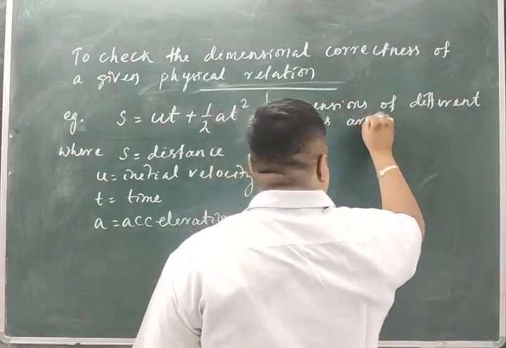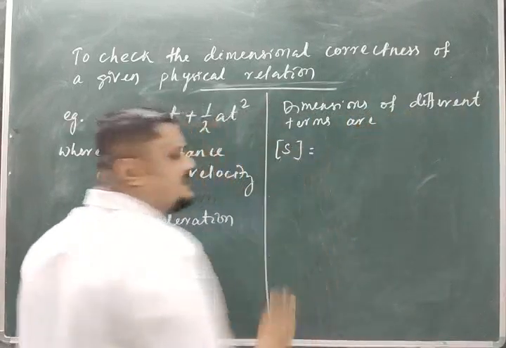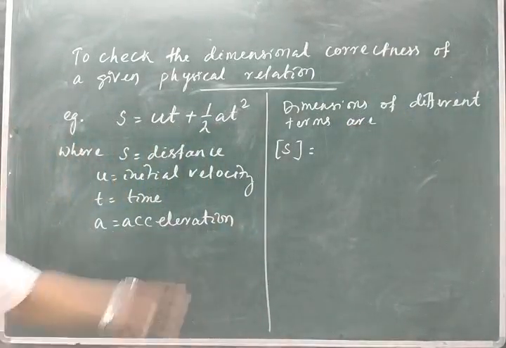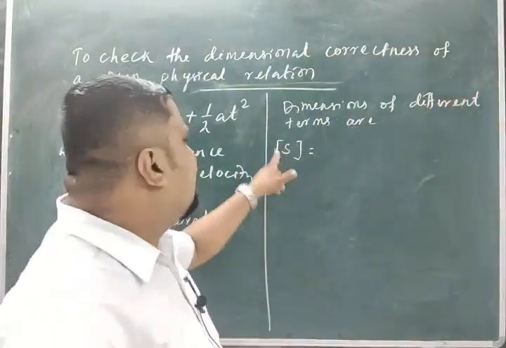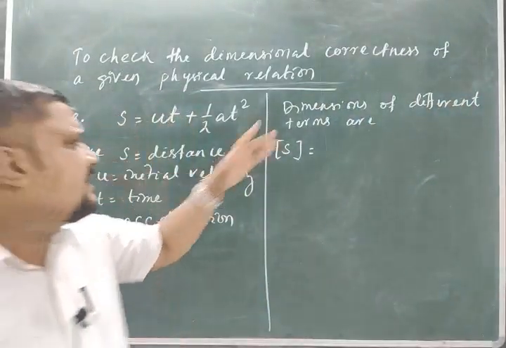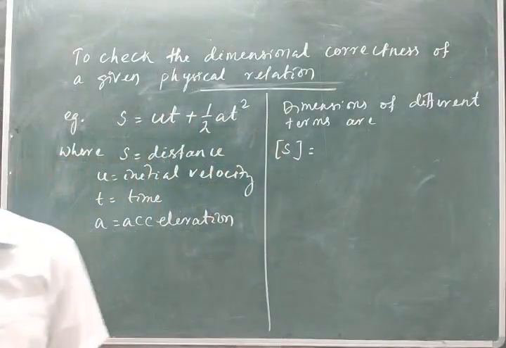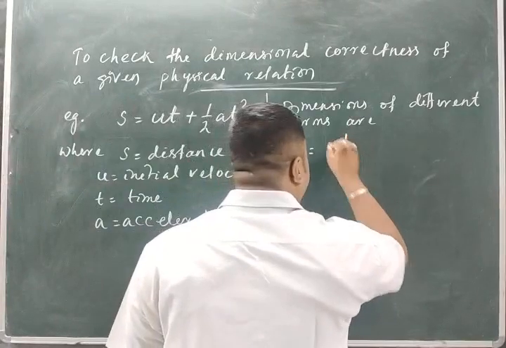I will write the dimensions, which are the powers; if you write it like this, it is the dimension formula. So you can say dimensions or the dimension formula. First I will find S. S is a term. What is the dimension of S? S is the distance, so it should be L1.